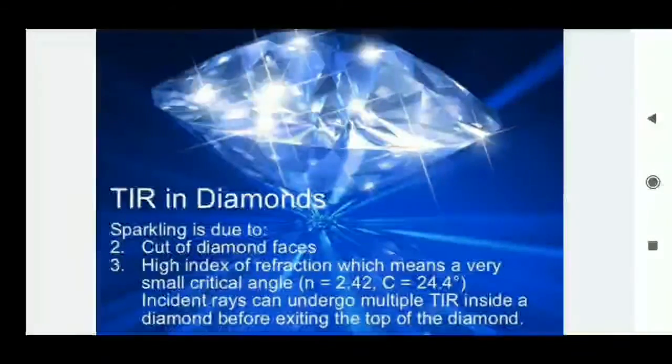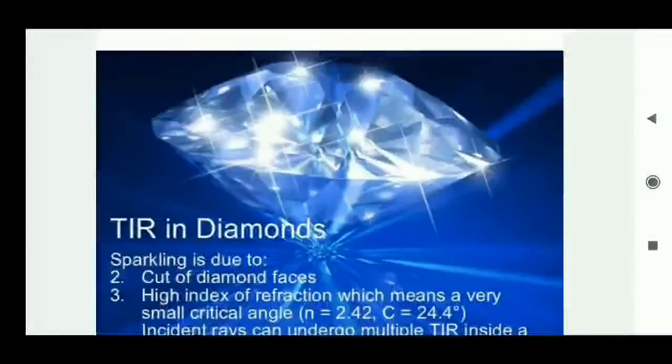When light enters the diamond, because of total internal reflection it takes many reflections inside the diamond. Why? Because when light goes from diamond to air, the refractive index of diamond is very high, and due to that the critical angle is small, 24.4 degrees as given here. For a small critical angle, the ray which enters the diamond undergoes total internal reflection a number of times inside the diamond, and that creates sparkles inside the diamond.